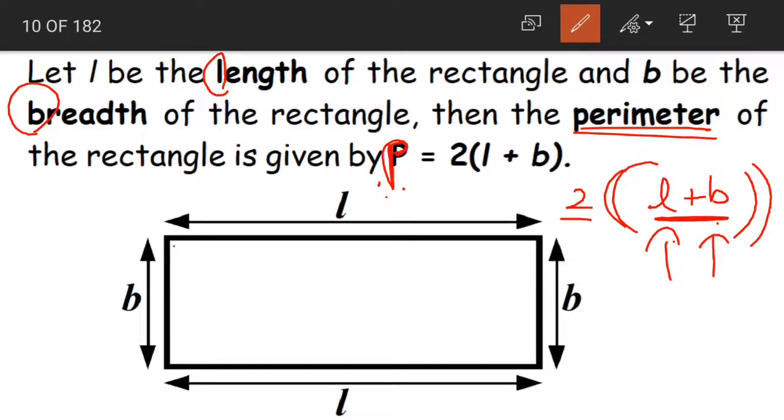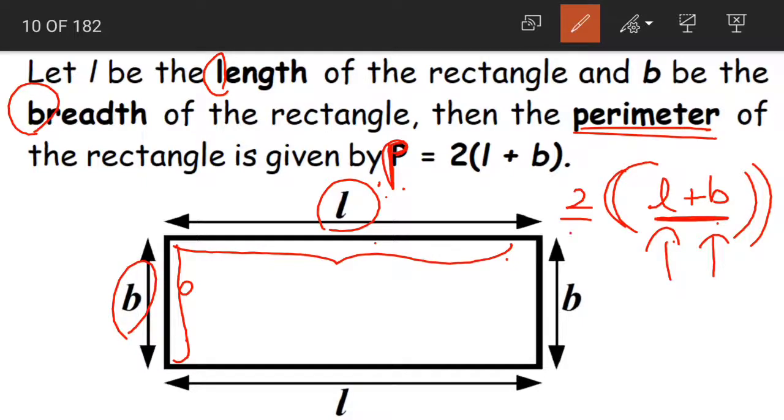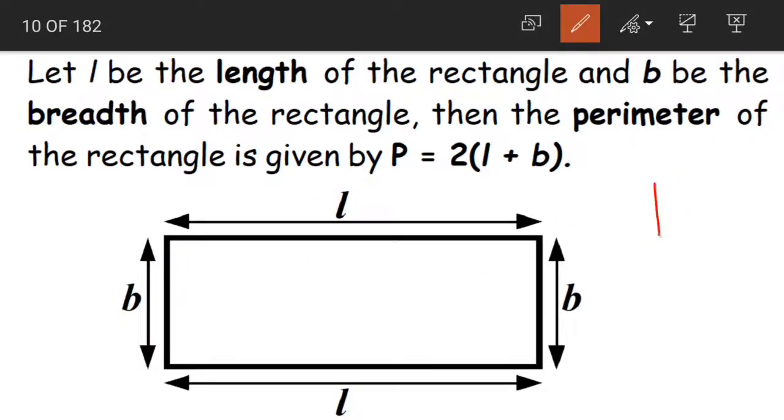L is the length and B is the breadth. See, this is the longer side, so that is our length. This is the shorter side, so it is our breadth. 2 into L plus B. If we take an example rectangle, children, when I say that the breadth is 2 centimeters and the length is 4 centimeters. Yes, so using this formula, let us apply the lengths and breadths to the formula and find out the perimeter.